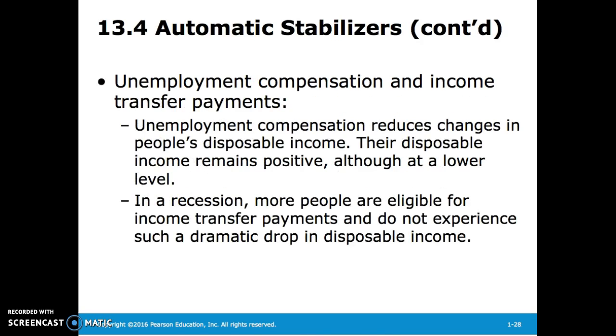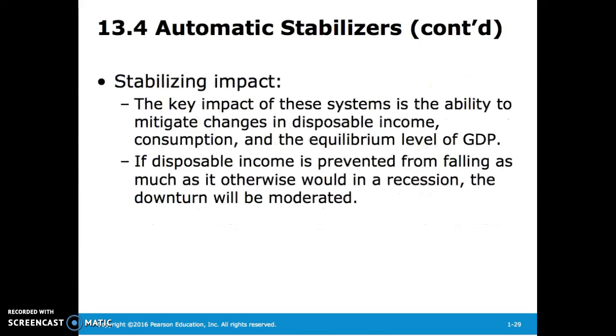Unemployment compensation and income transfer payments. Unemployment compensation reduces changes in people's disposable income. Their disposable income remains positive, although at a lower level. In a recession, more people are eligible for income transfer payments and do not experience such a dramatic drop in disposable income. Stabilizing impacts. The key impact of these systems is the ability to mitigate changes in disposable income, consumption, and the equilibrium level of GDP.